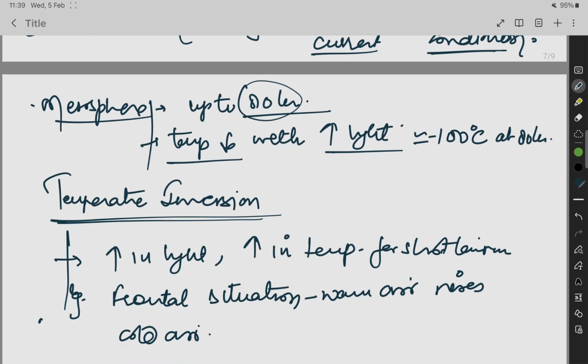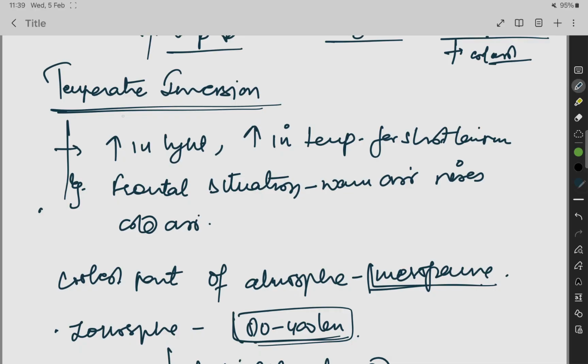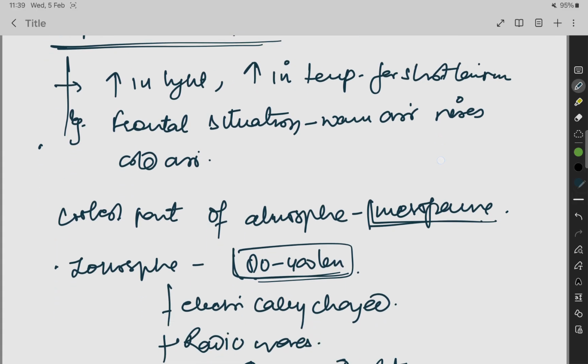The temperature remains constant. Mesosphere up to 80 kilometers, temperature decreases with increase in height. Minus 100 degrees Celsius at 80 kilometers, and it is the coolest part of the atmosphere. What is temperature inversion? With increase in height there is increase of temperature for a short moment.